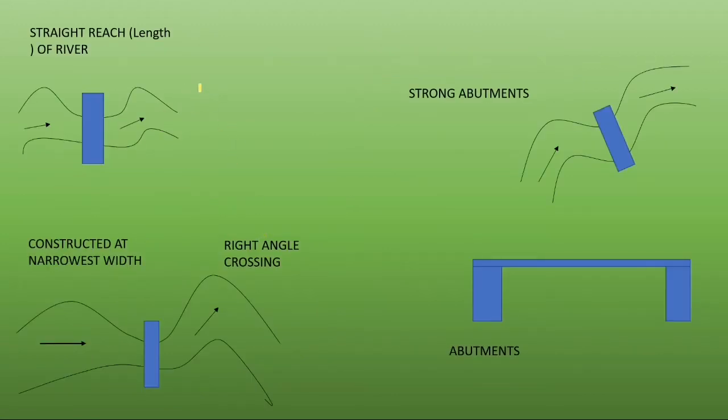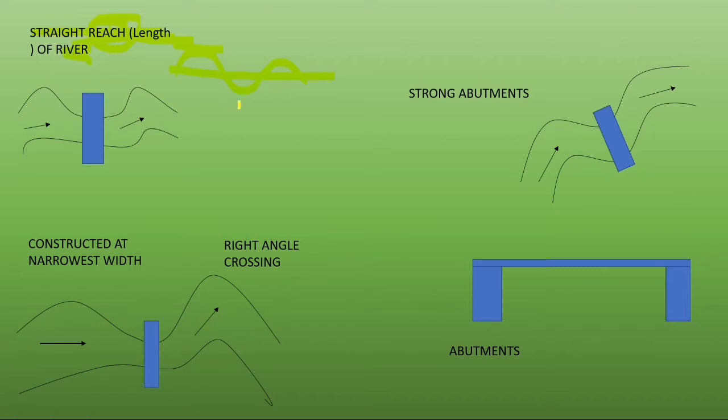let's start from the first, that is straight reach of river. So what do you mean by reach? Reach means length, so straight length of river. As you know, a river does not flow in a straight line. It flows in a zigzag manner, and this is not constant for all rivers.